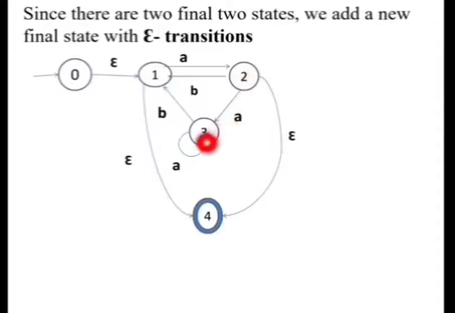The state 3 has a transition from state 2 to 3 on input A, then there is a self loop on A, and then from 3 to state 1 on input B. So this transition from 2 to 3, then 3 to 1, if we are going to remove 3, is to be replaced with an edge from 2 to 1 with the label A star, B. A star means because it is a self loop, it can repeat any number of times.